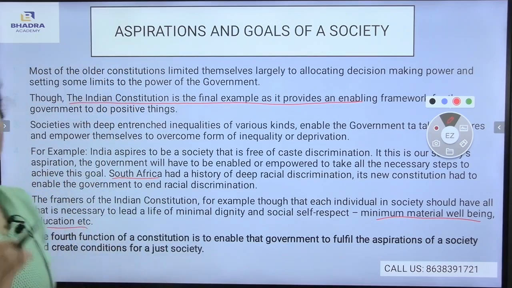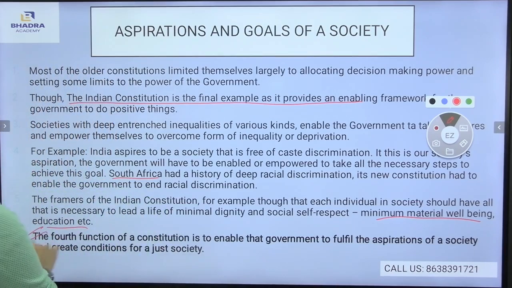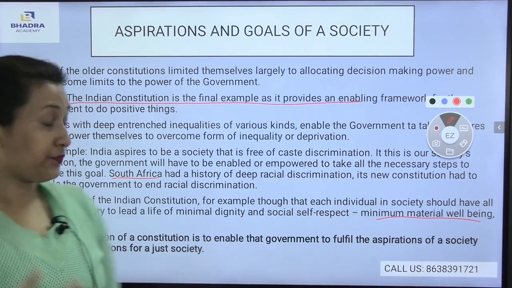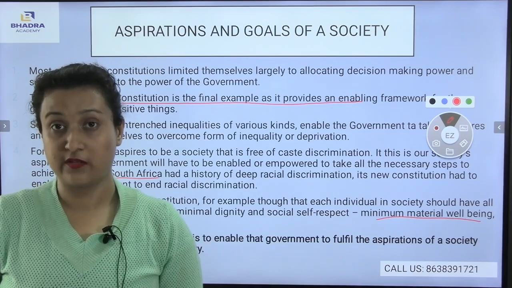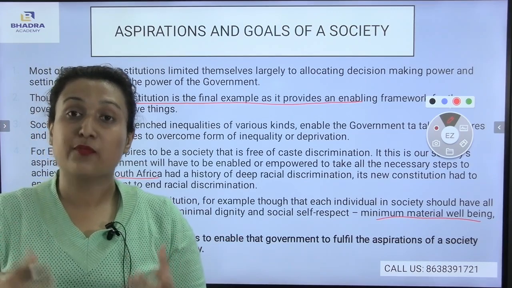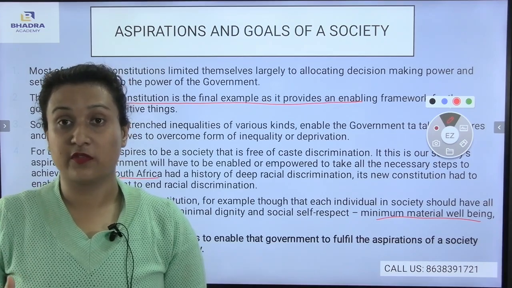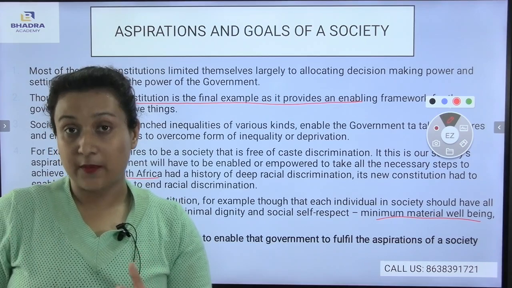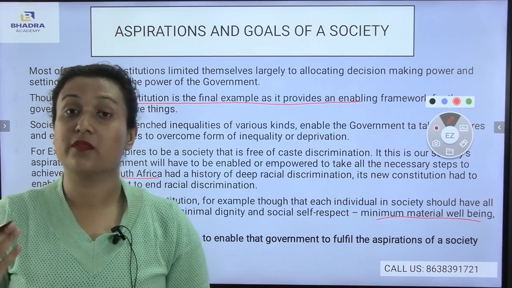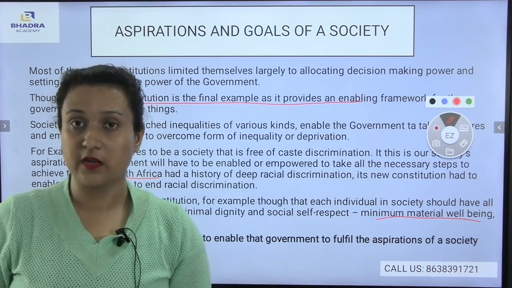Now we will be understanding the fourth function of the constitution. The fourth function of the constitution is to enable the government to fulfill the aspirations of a society and create conditions for a just society. According to this function, the government must be able to fulfill the aspirations of the society. Then only the society will be able to fulfill its own aspirations, which means the government must support the society to fulfill its aspirations. So this is the fourth function of the constitution.